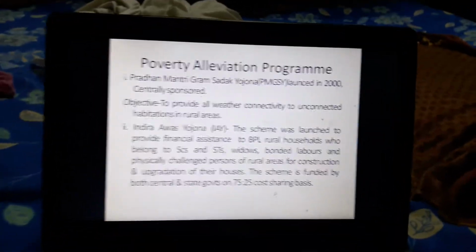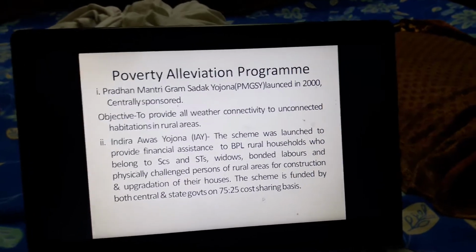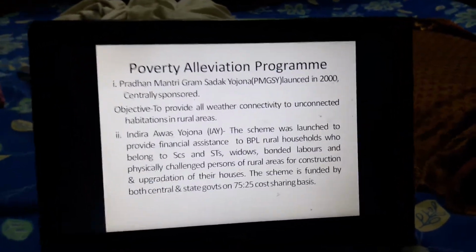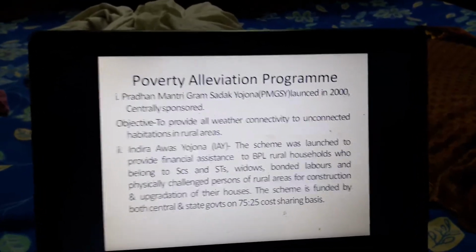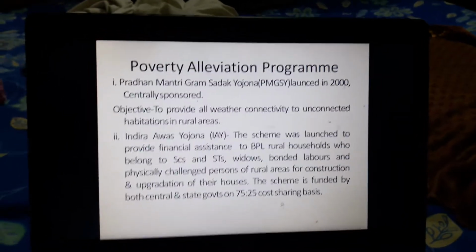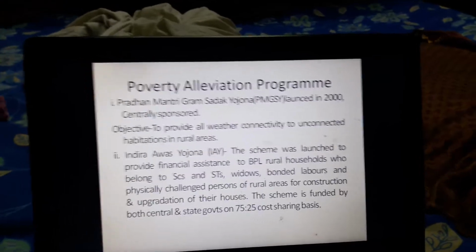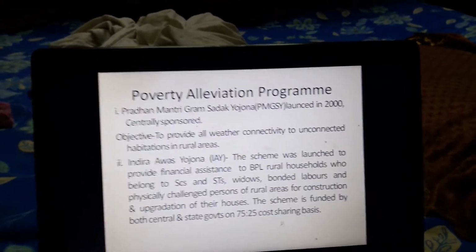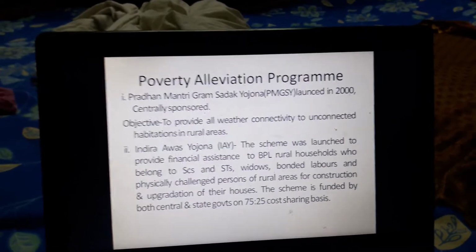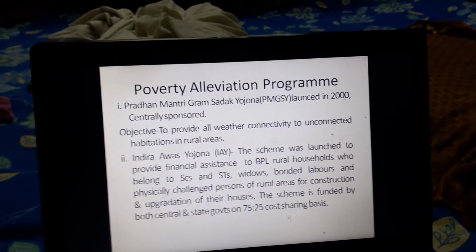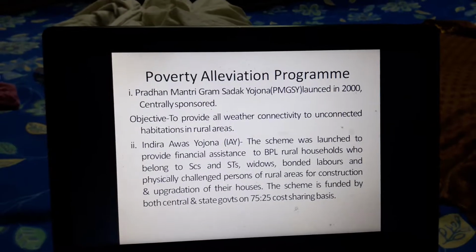Next, we come to the issue of poverty alleviation programs. The first poverty alleviation program is Pradhan Mantri Gram Sadak Yojana. In short, it is called PMGSY, and it was launched in the year 2000, and it is a centrally sponsored scheme. The objective of this program is to provide all-weather connectivity to unconnected habitations in rural areas.